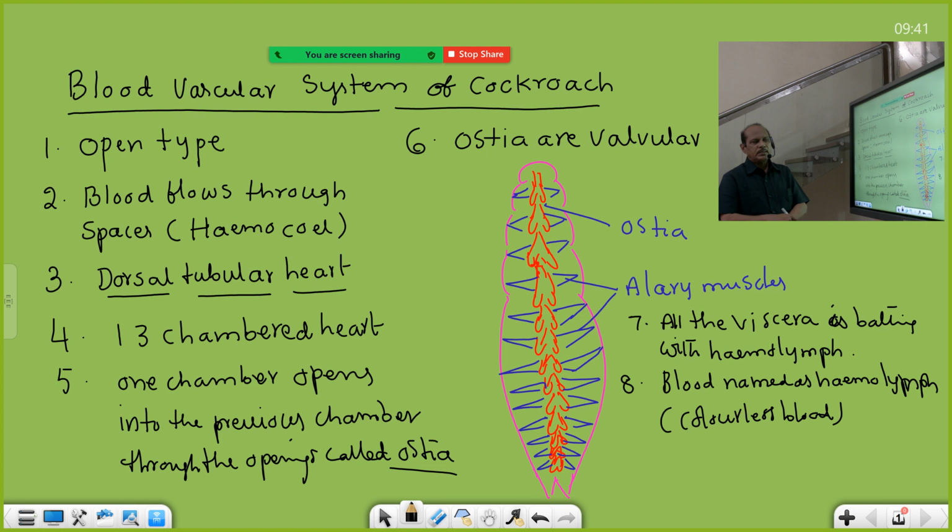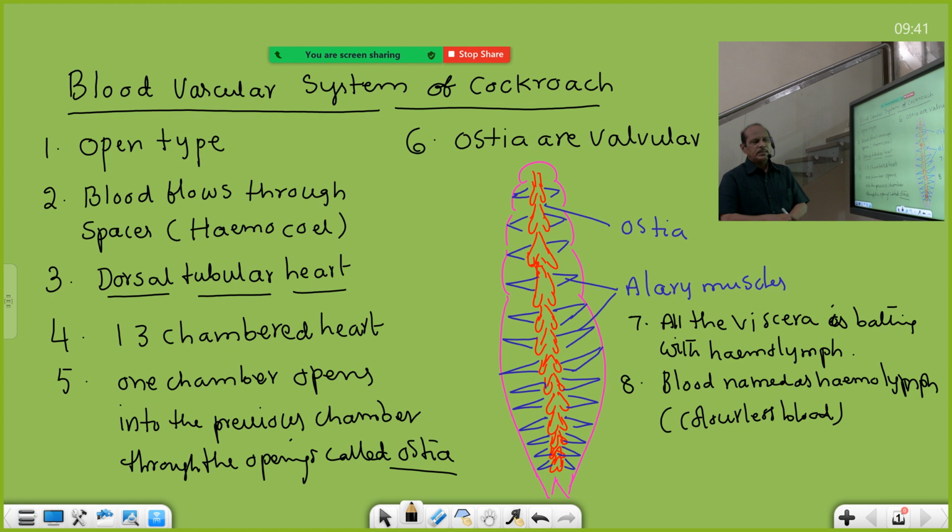So this hemolymph contains what type of cells? Let us see. Hemolymph contains plasma and phagocytes. Phagocytes kill the harmful bacteria and eat away the harmful bacteria. Phagocytes are also called hemocytes, because RBC are absent, hence blood cells are technically named hemocytes. Hemo means blood, cytes means cells. That's why they are called hemocytes.